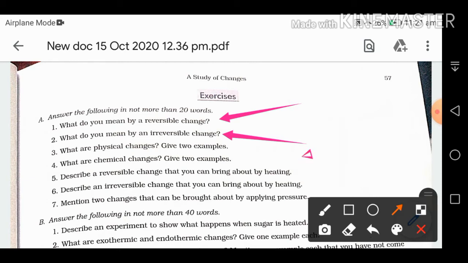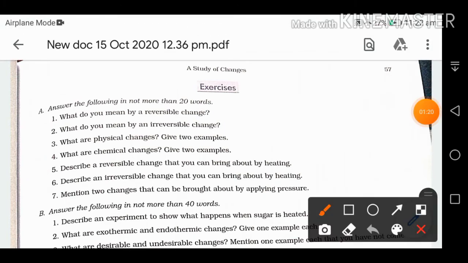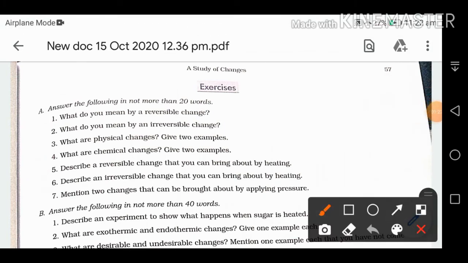Then next, what are physical changes? Give two examples. And what are chemical changes? We have to give two examples of each. The physical change is also known as reversible change, in which no new substance is formed and we can reverse the change.